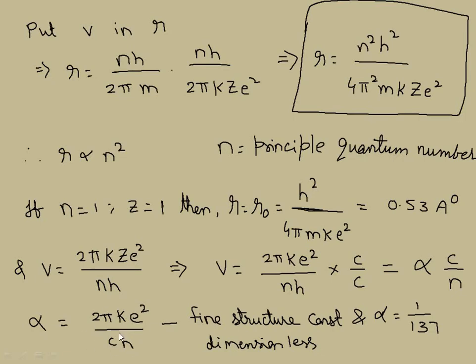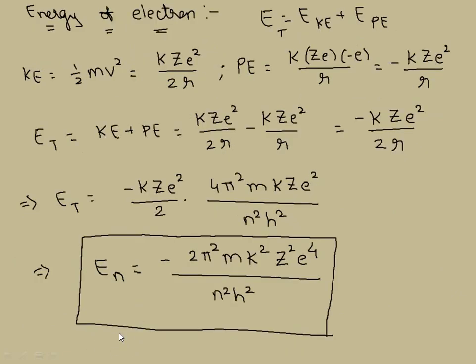Okay, right. Now let's look at the energy of the electron. Whenever we speak about the energy of the electron, it includes kinetic energy as well as electrostatic potential energy because of both the charges. So keeping them in mind, I can write down the total energy as nothing but kinetic energy plus potential energy.